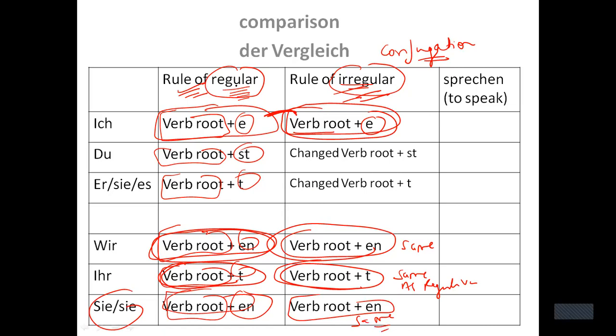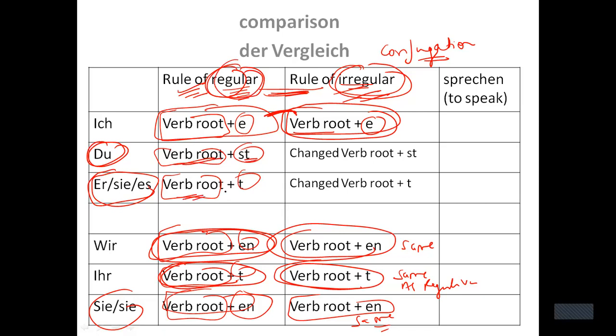Then what is the difference between regular verbs and irregular verbs? The only difference between regular verbs and irregular verbs is in the conjugation of du and er, sie, es. In regular verbs, when I talk about regular verbs, here I say verb root plus st.